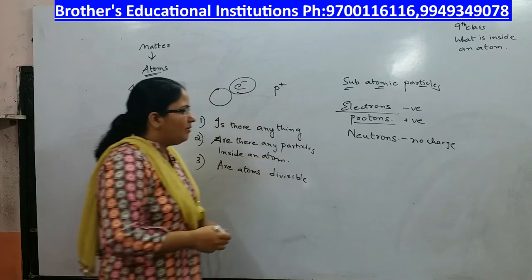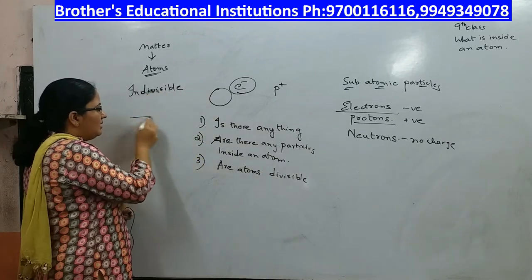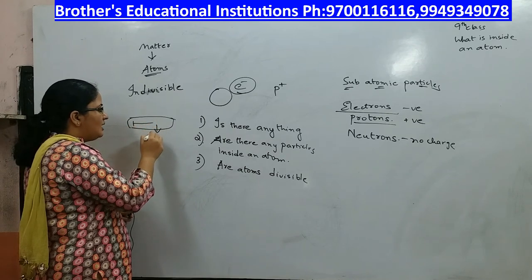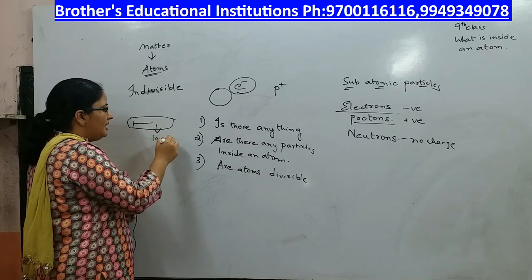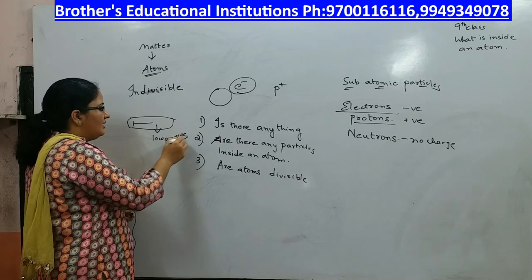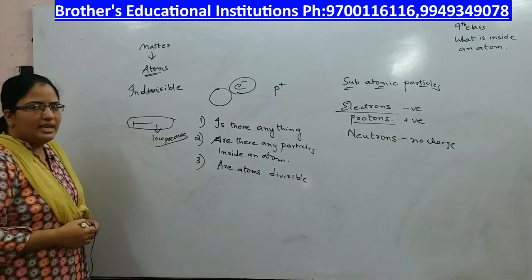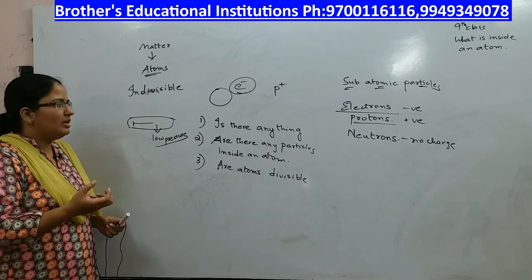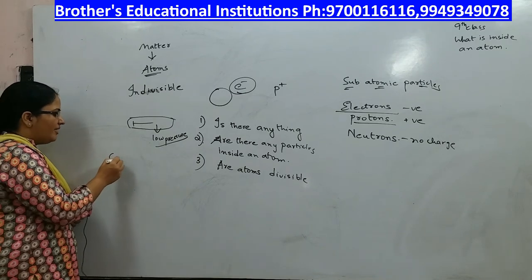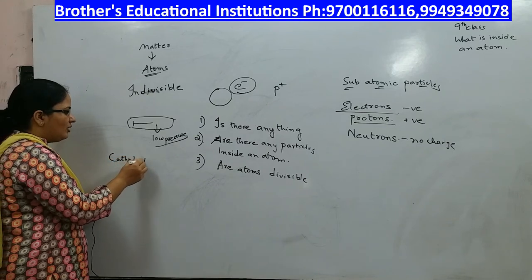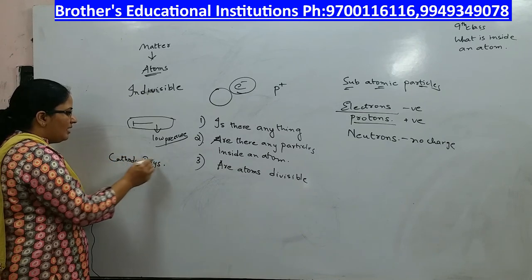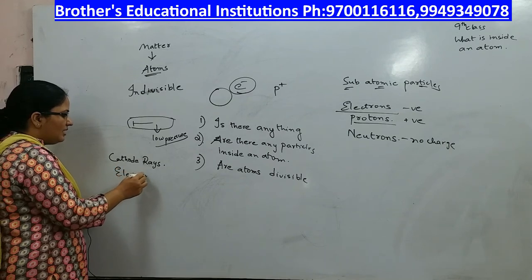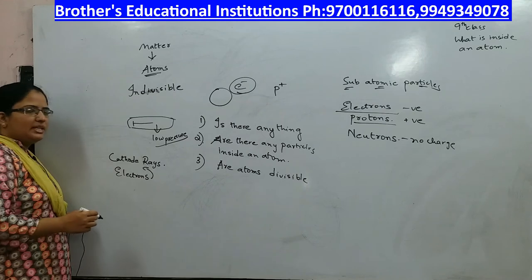Many scientists passed high electric current through a gas at low pressure. When they did this, they could observe certain rays coming out. These rays were named cathode rays, and electrons are the particles present in the cathode rays.